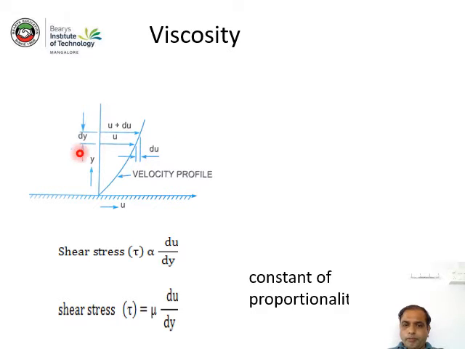Whereas when fluid is flowing, there is an attraction of fluid molecules itself. That attractive force between similar kind of molecules is called cohesive force. Viscosity is a property of fluid. It is due to cohesive force and adhesive force. Cohesive force is a force of attraction between the similar molecules, whereas adhesive force is a force of attraction between the different kind of molecules.